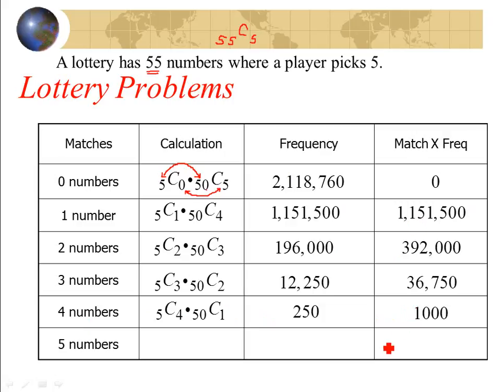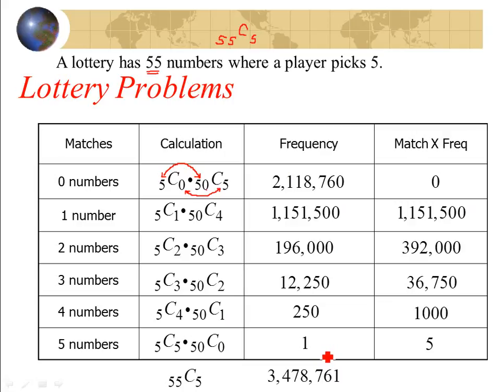Now I'm using this because we want to try to figure out what is the expected number. Now all 5 numbers, well 5 choose 5 equals 1. 50 choose 0 equals 1. So both of these equal 1. Then I do 1 times 5 gives me 5. Now the total possible outcomes comes from 55 choose 5. This is going to be the same as if I added up all of those numbers here. So there are 3,478,761 ways of picking 5 numbers from 55.